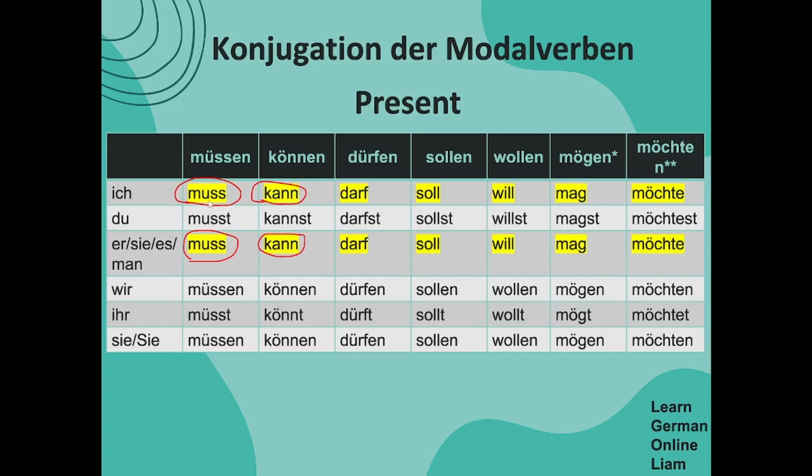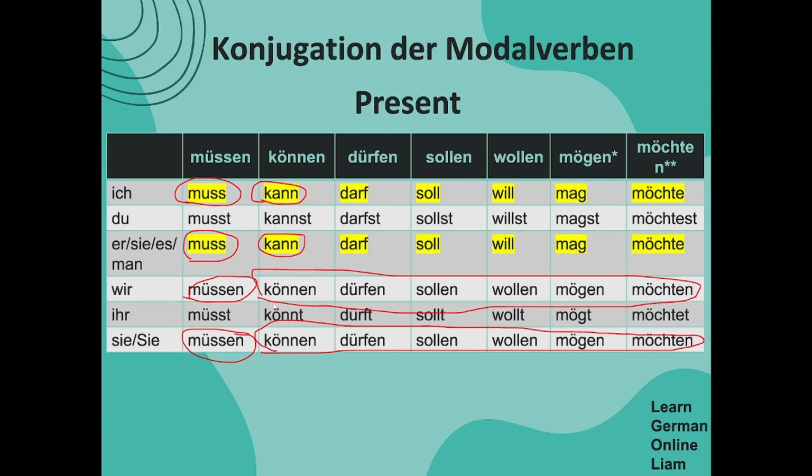Ich muss Hausaufgaben machen. Er muss Hausaufgaben machen. So muss is same, but in other forms, in you it is different. And another one more similarity is like wir. Wir müssen is almost similar to the respectful form here, müssen. So this is little bit easier to remember. You could use the actual modal verb for these and also here. So this is much easier. Only thing you have to remember on conjugation is for ich, du and ihr.